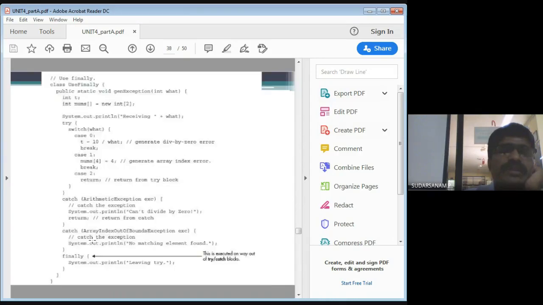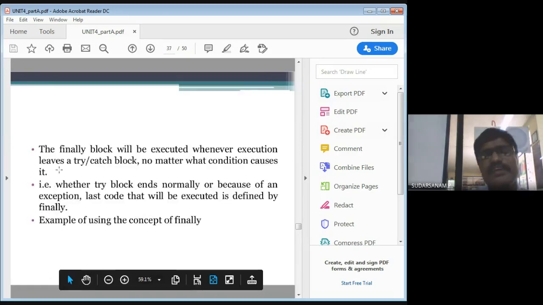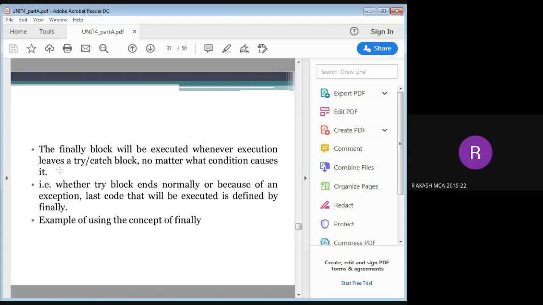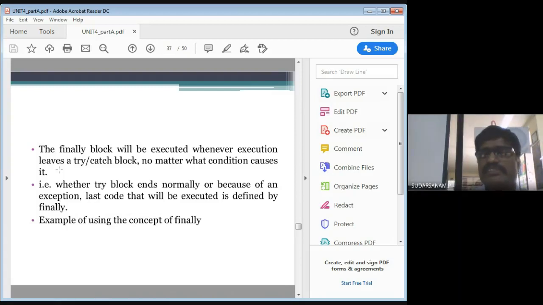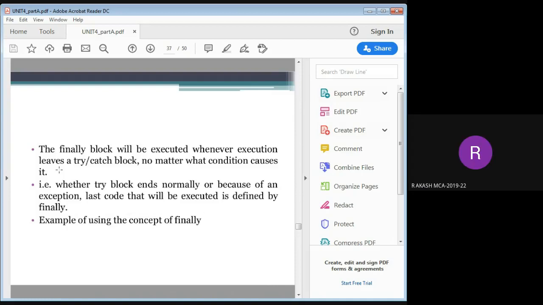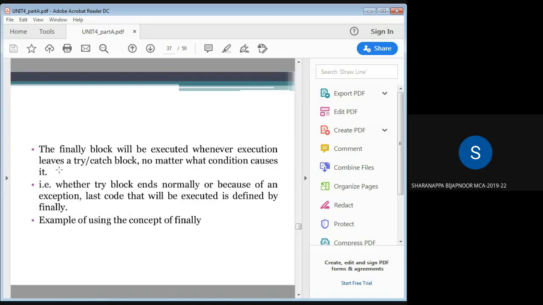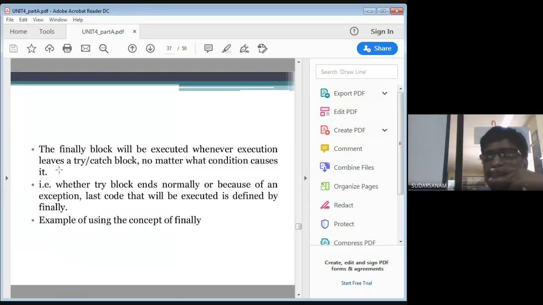So any queries about these definitions, you can ask me. Akash, any doubt about when this finally statement will be executing? No, sir. Sharanappa? No, sir. Okay. So you should maintain timings, sir.